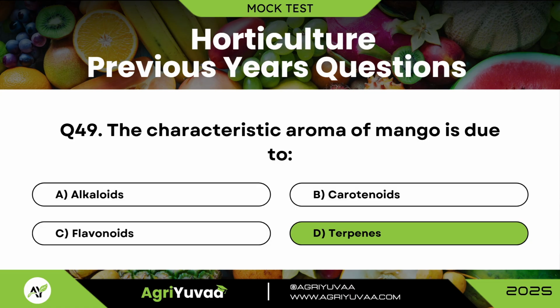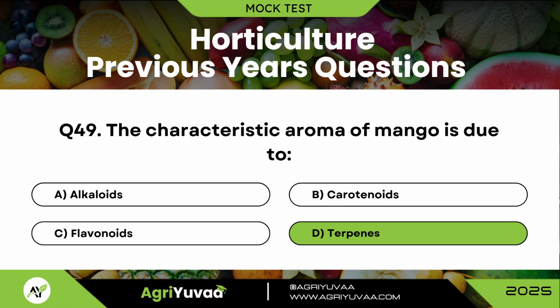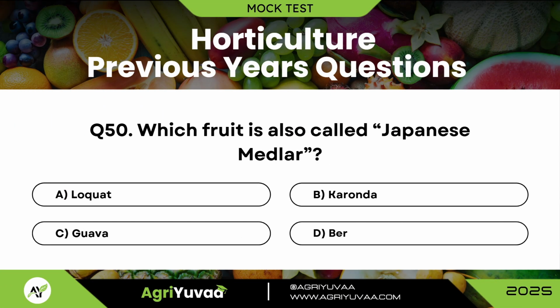Correct answer is option D, terpenes. Question 50. Which fruit is called as Japanese medlar? And the correct answer is option A, loquat.